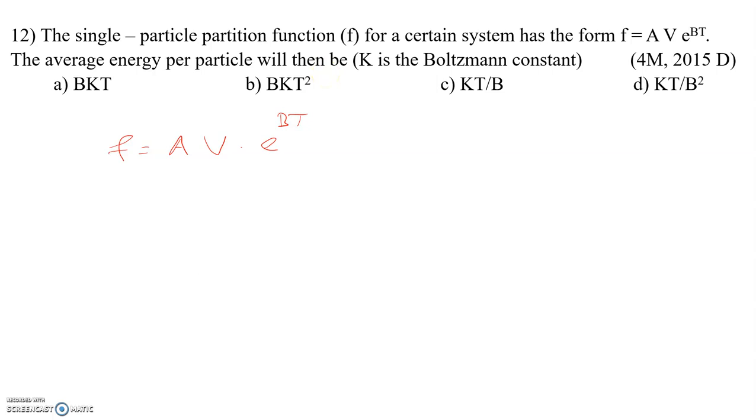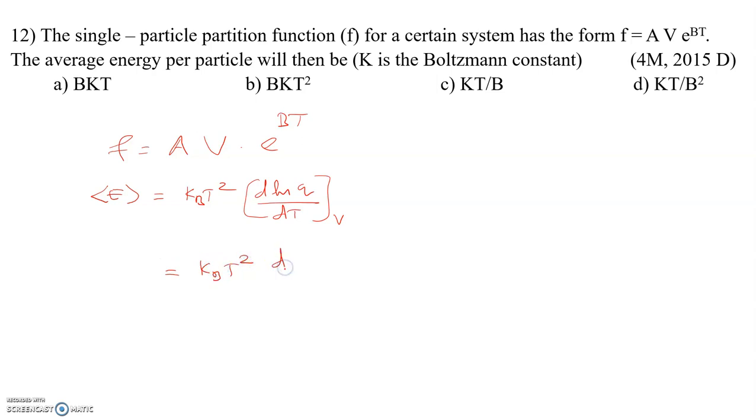The formula for average energy per particle is kB T square into d ln of the molecular partition function q by dT at constant volume. This is the formula we use to calculate the average energy per particle, right? Now keep this kB as such, T square as such.